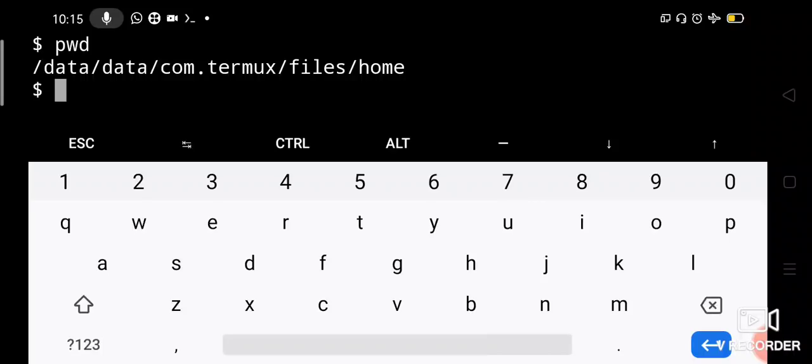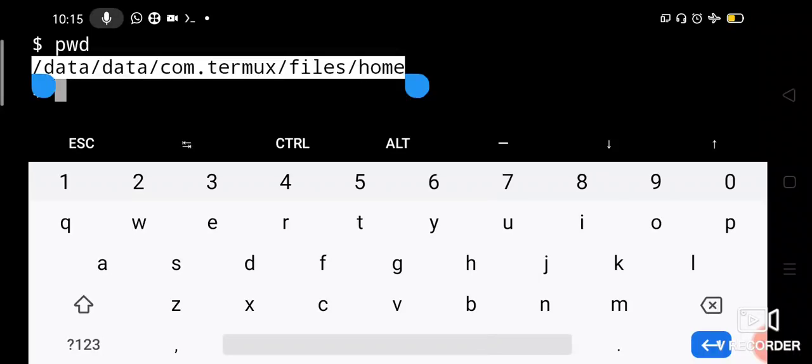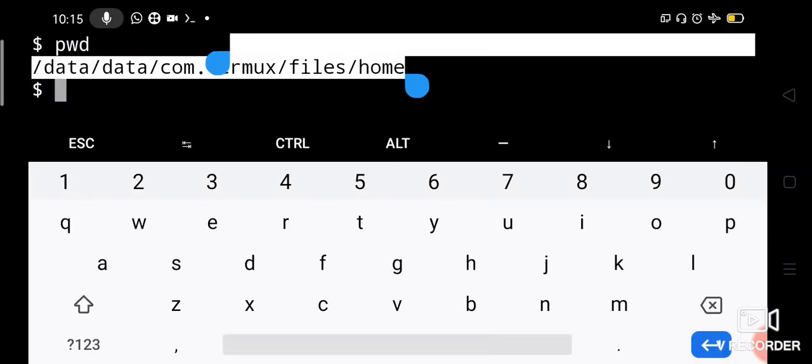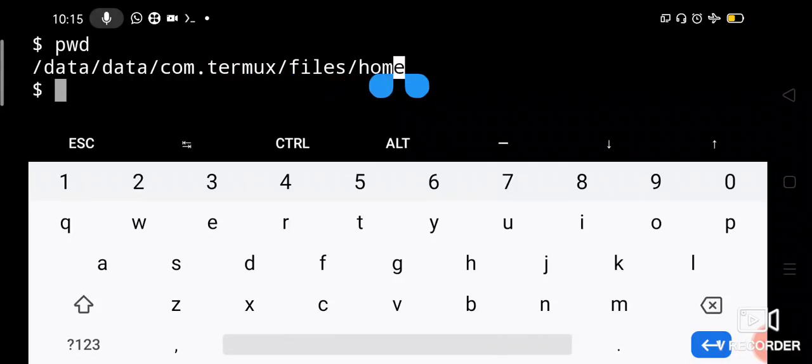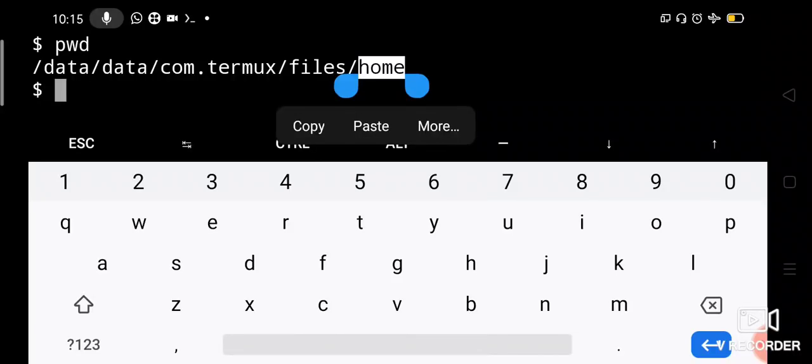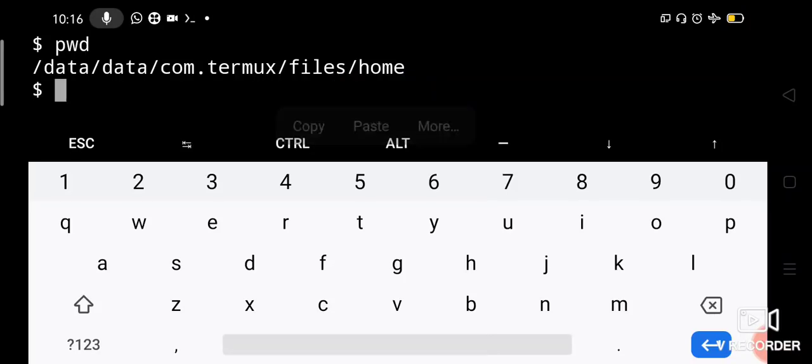Okay, now we are under home. See here, we are under the home directory, right? Because I told you, whenever a user logs into the system, a home directory will be allocated for the user. So now under this home directory, whatever directories we create will be created here.